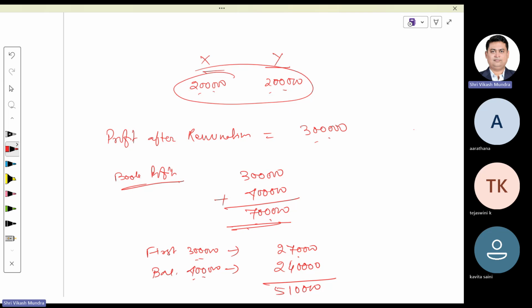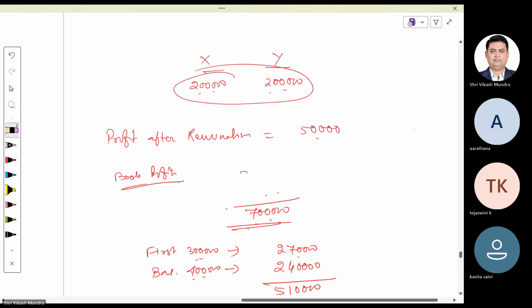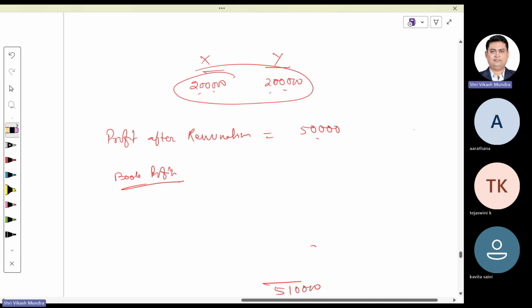What happens if my profit after remuneration in this case is only 50,000? In that situation, what happens? Please compute. You have 2 minutes.